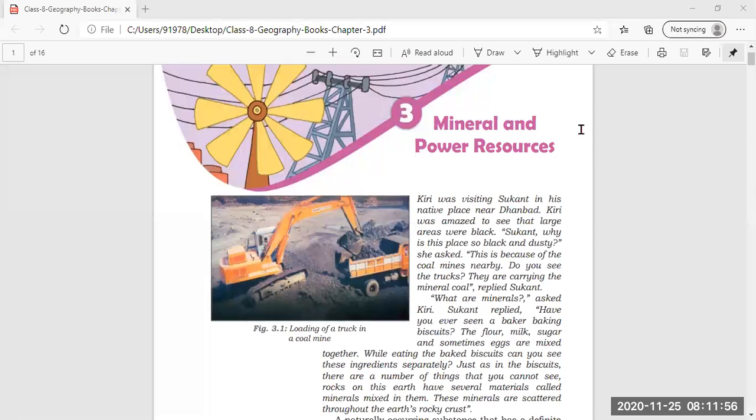Okay, fine. Then today we are going to start with geography lesson number 3, that is mineral and power resources. In a previous class, we completed the history lesson. Already question answers were given of that lesson, lesson number 5. I hope everybody has completed that history lesson, question answers in the notebook, and the subject enrichment activity also.